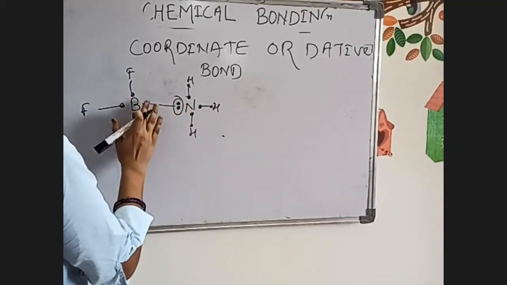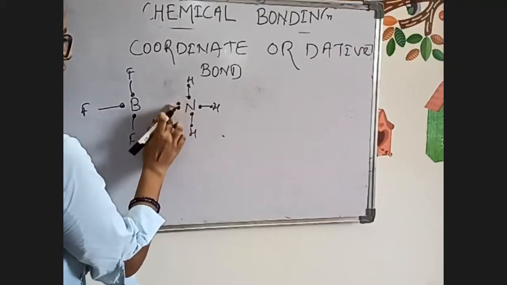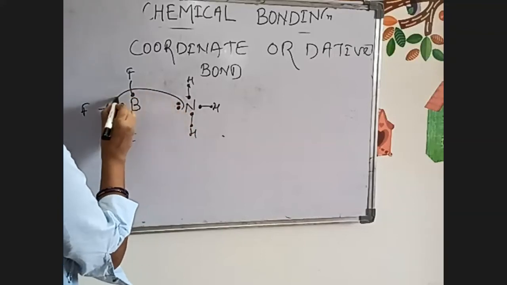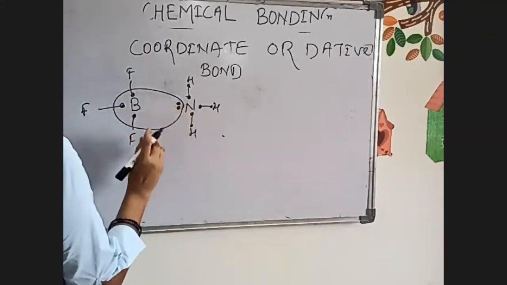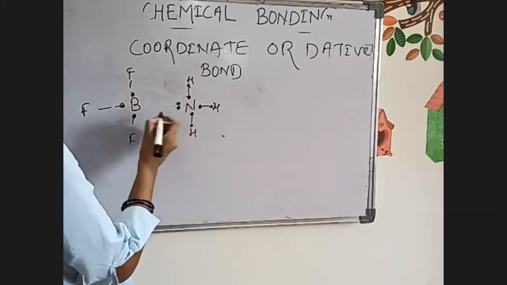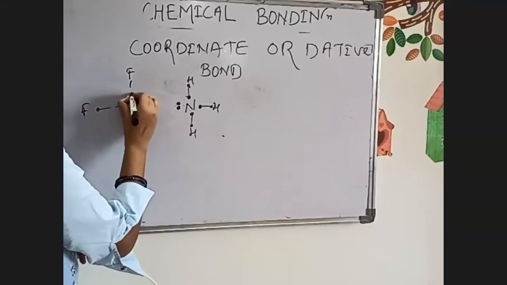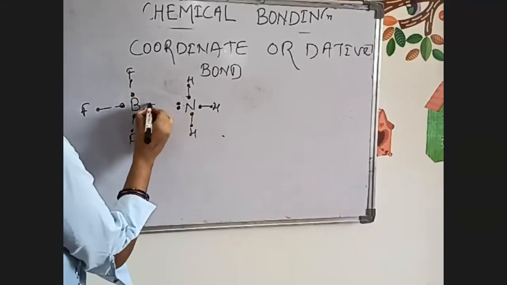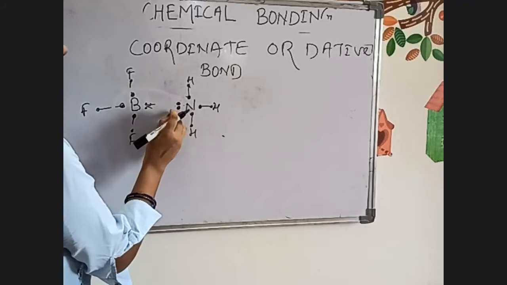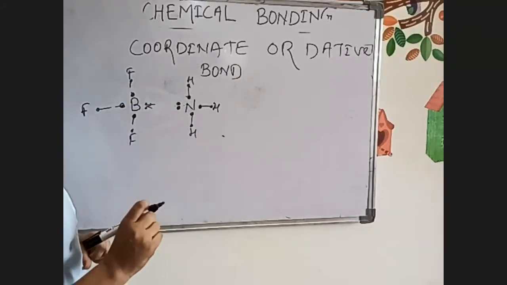And how will it be written? It will be written like this, or it will be counted like this. So now here 1, 2, 3, 4 and 5, 6, and we will count this pair of electrons also. Okay.